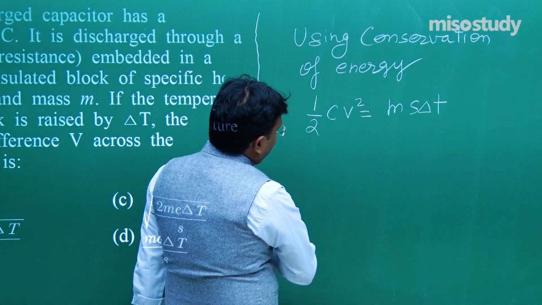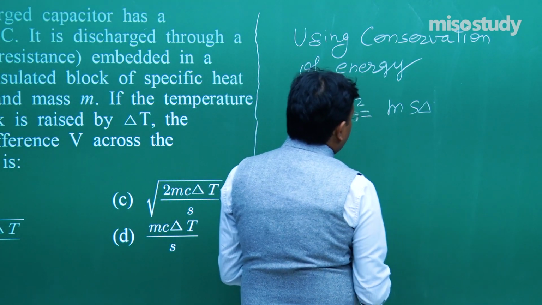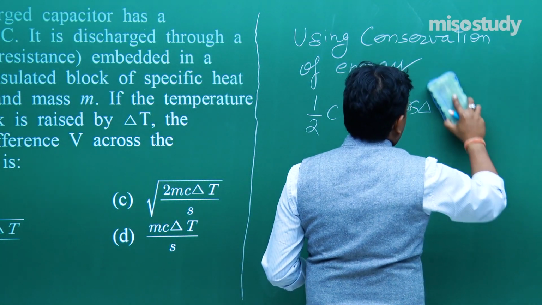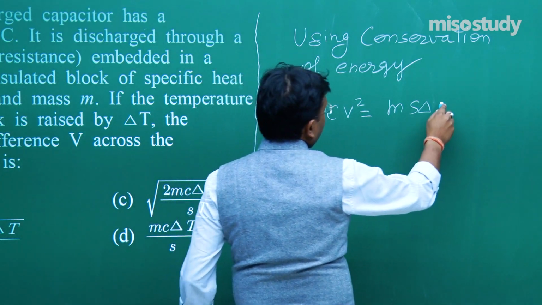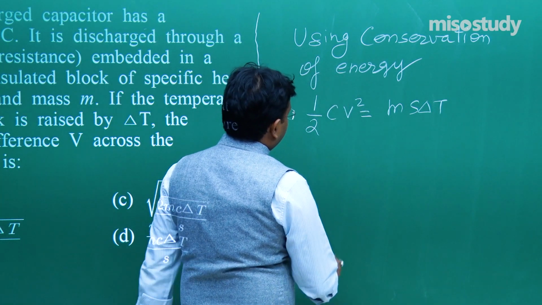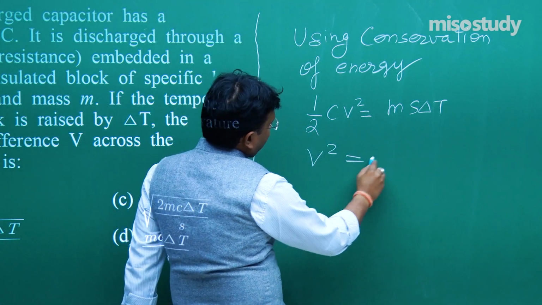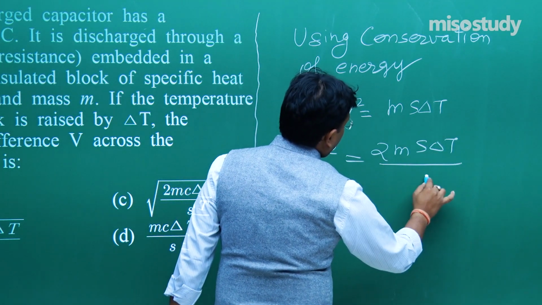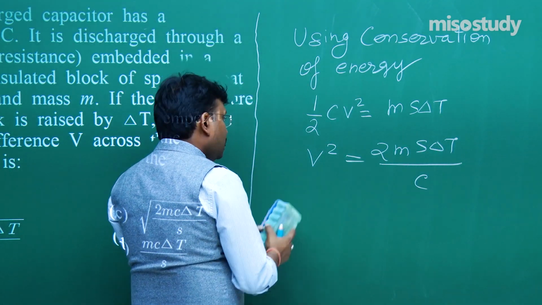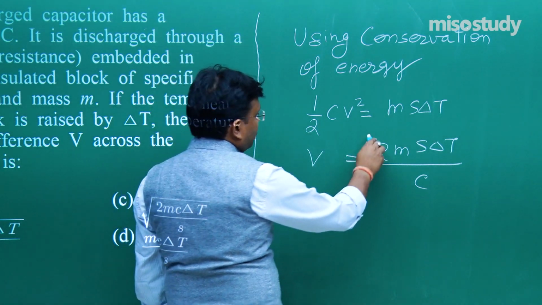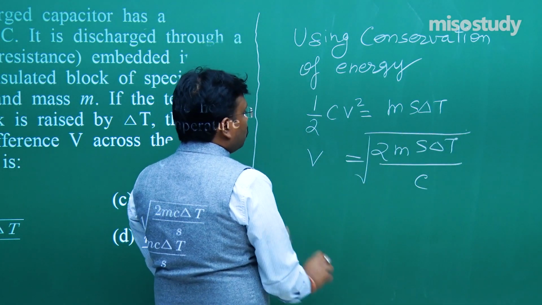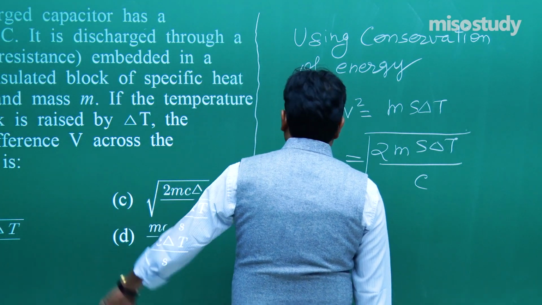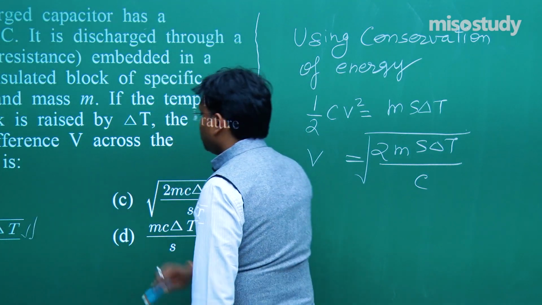What we can do? We can do one thing. It is given as capital T. So let's make it capital T. So V square is equal to 2 ms delta T upon C, or finally you can say V is under root 2 ms delta T by C. So B is the correct option.